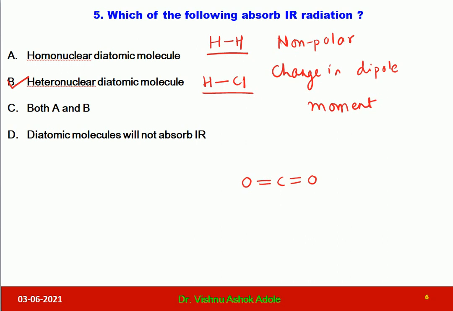Even though it is a non-polar molecule, when we stretch the CO2 in an unsymmetrical way, there will be a change in the dipole moment. It will produce a dipole moment. So from 0 D, that is zero dipole moment, to some dipole moment after asymmetric stretching, and here asymmetric stretching is IR active. So what you have to remember is, whenever there is a change in dipole moment in the vibration, such vibrations are IR active vibrations.